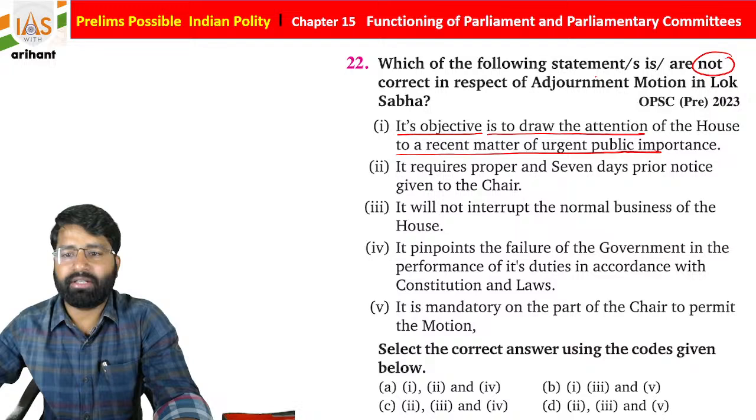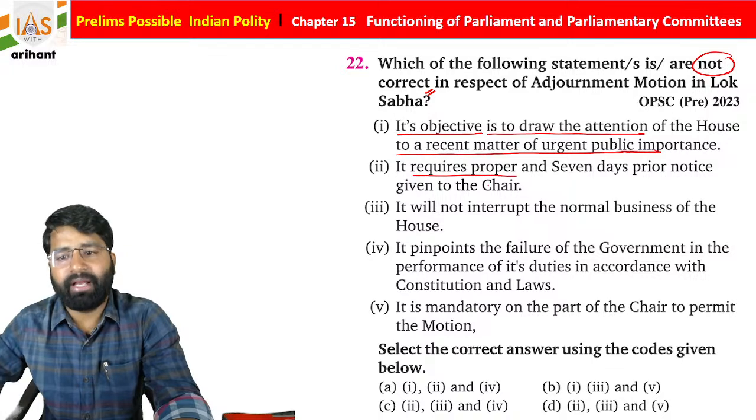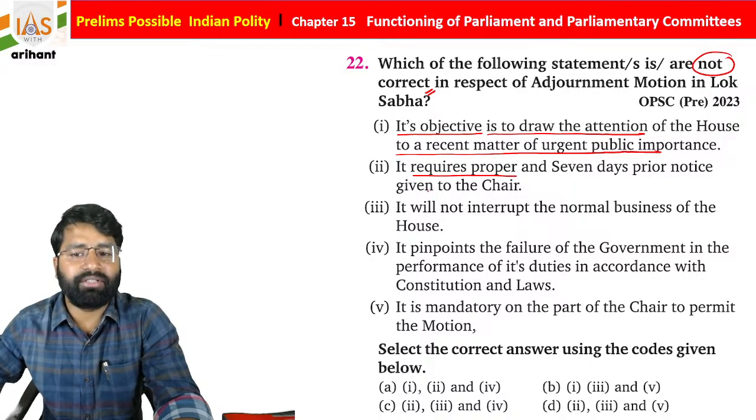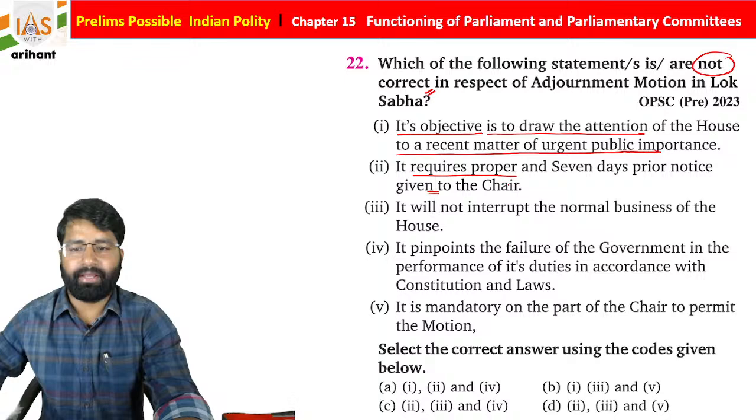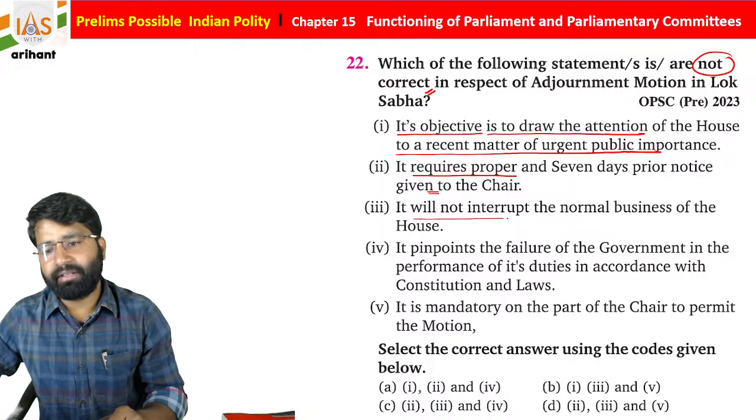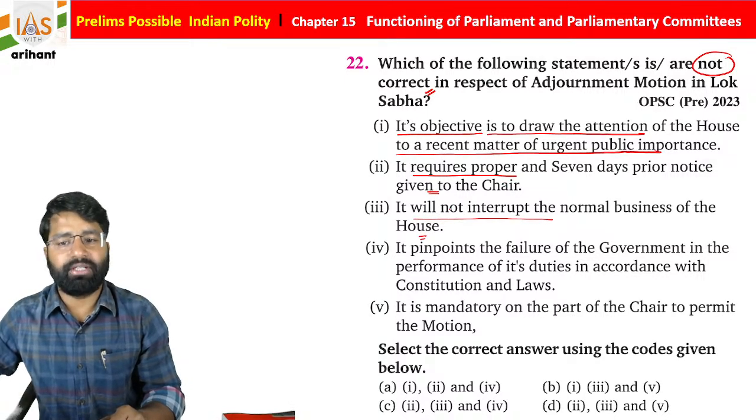The statement 2 says that it requires proper 7-day prior notice given to the chair. Statement 3 says it will interrupt the normal business of the House.